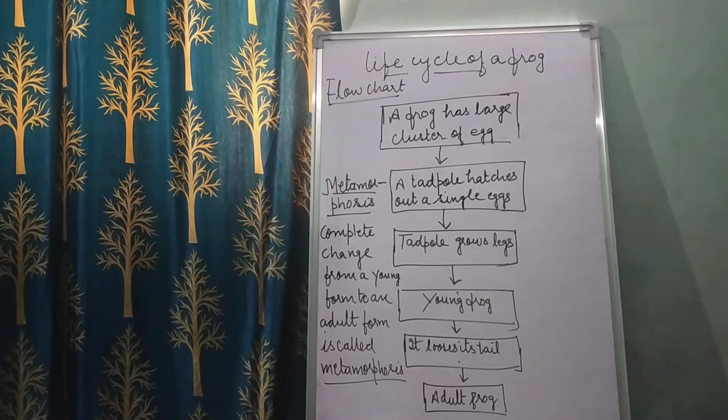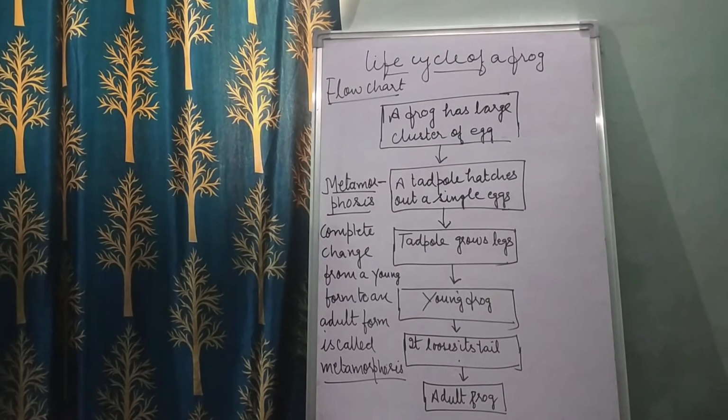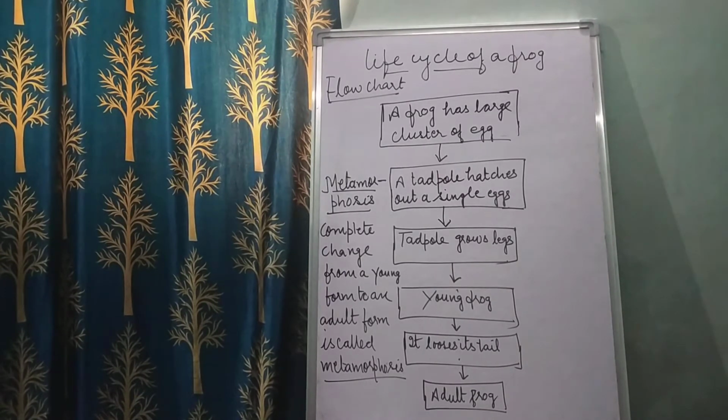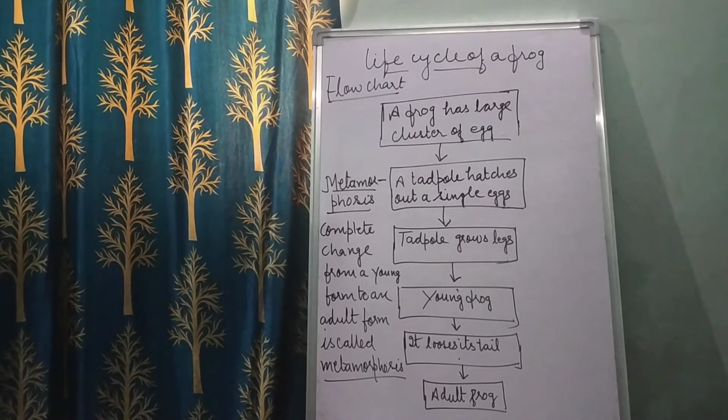So these are the processes, and there are different changes. Through these processes the tadpole undergoes several changes known as metamorphosis. A complete change from a young form to an adult form is called metamorphosis.